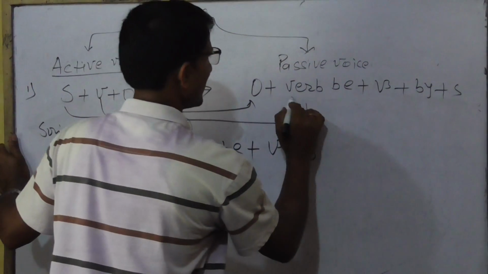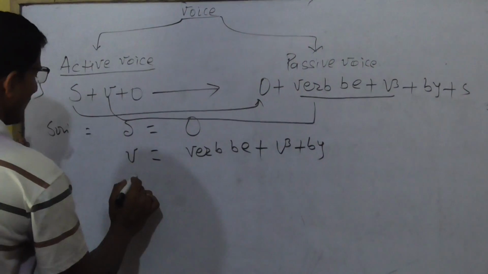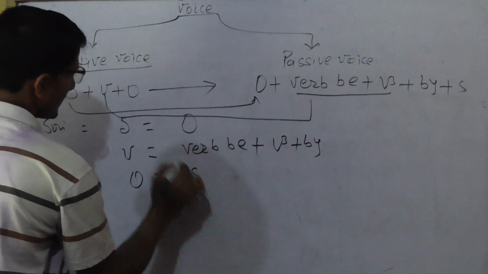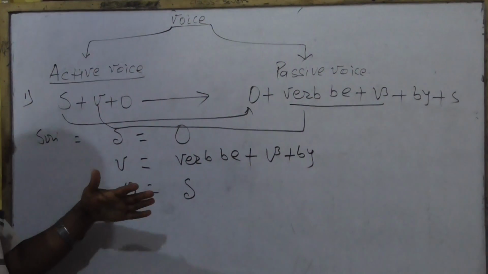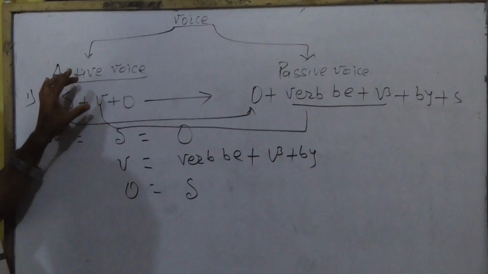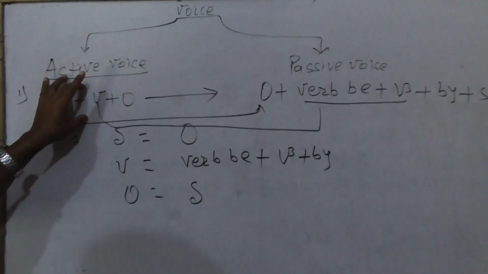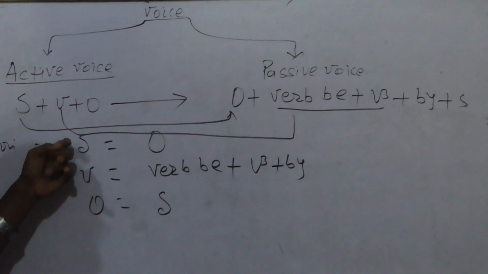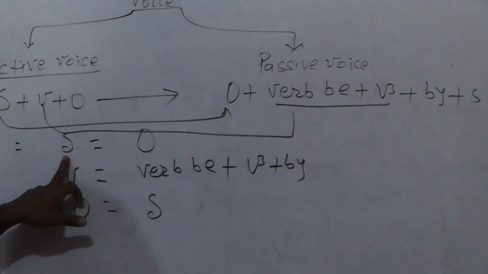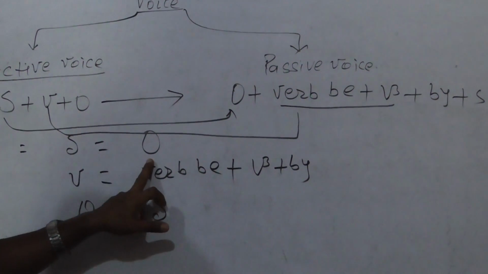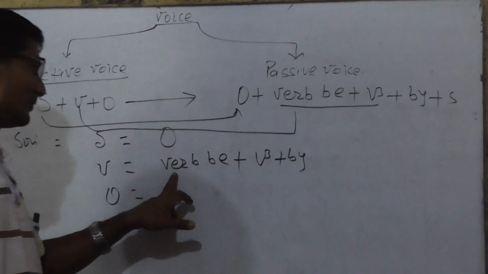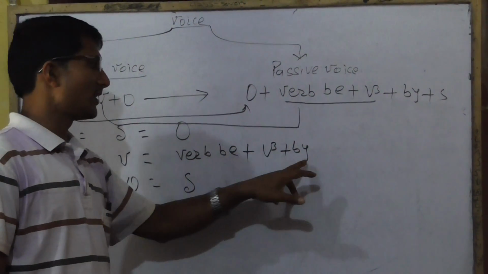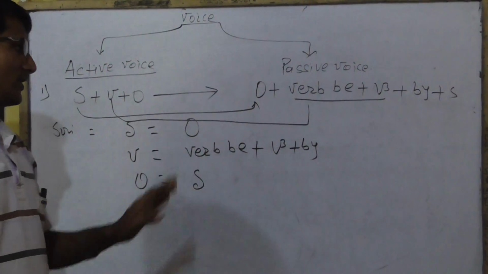And object equal to subject. Simply we can understand this structure like that. In passive, object is used instead of subject, and in the place of verb we have to use verb be plus V3 plus by, and object equal to subject.